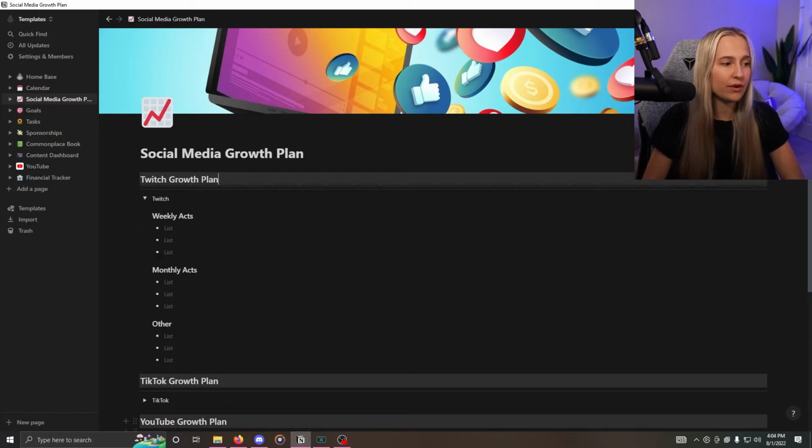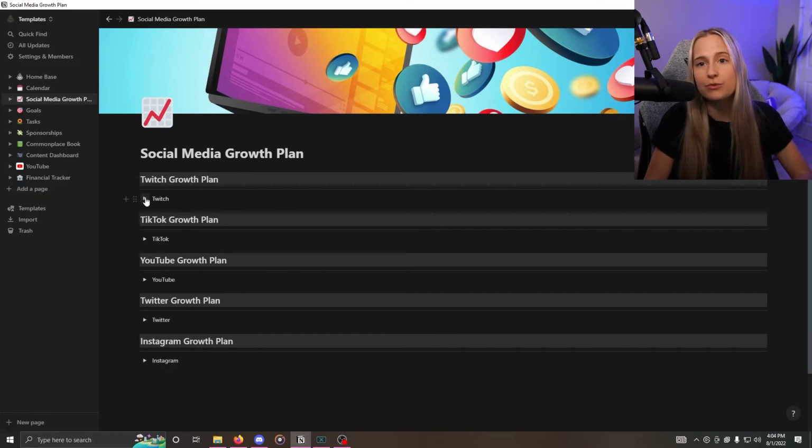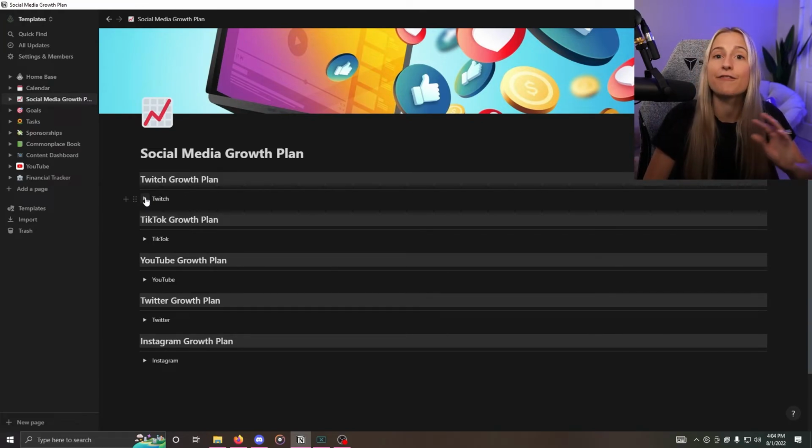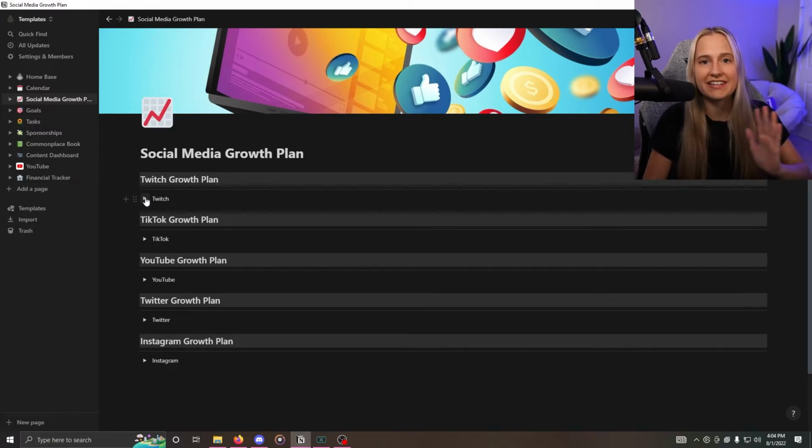So each one of these looks exactly like this. We have 3 weekly acts, 3 monthly acts, and then 3 others. Of course, you can add more, but this is a great way to keep track of, okay, how am I going to grow this week? And maybe you've learned something that, oh, this really works. I'm going to implement this into my growth plan. And it's a great thing to refer back to, to make sure that you are sticking to your growth plan.